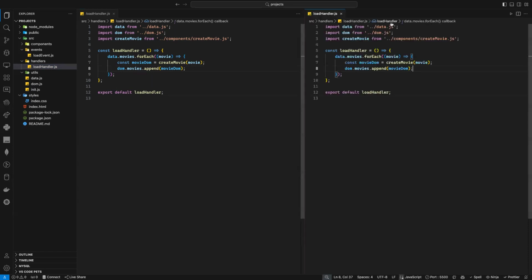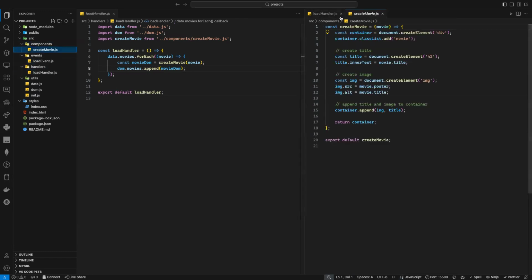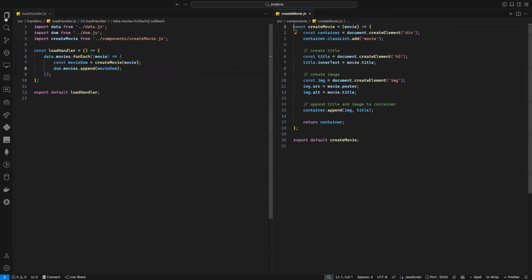Because it's the DOM, right? I will tell you why. That's a really good question, actually. So now he is asking, what if I import the DOM here and I just append my movie inside DOM.movie and not in the handler? And I'm telling you that's a bad idea. Can anyone tell me why I am returning the container here and not just appending it? I can just import my DOM here and say DOM.movie append the container, and I don't have to do it in the handler. But why is this a bad idea?